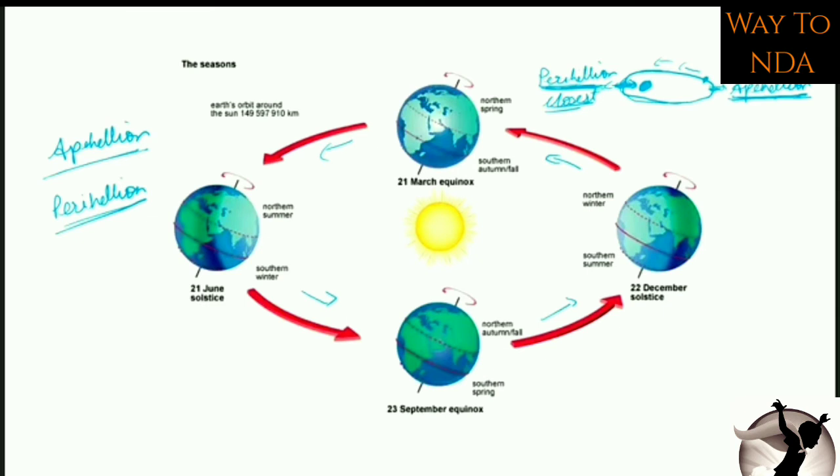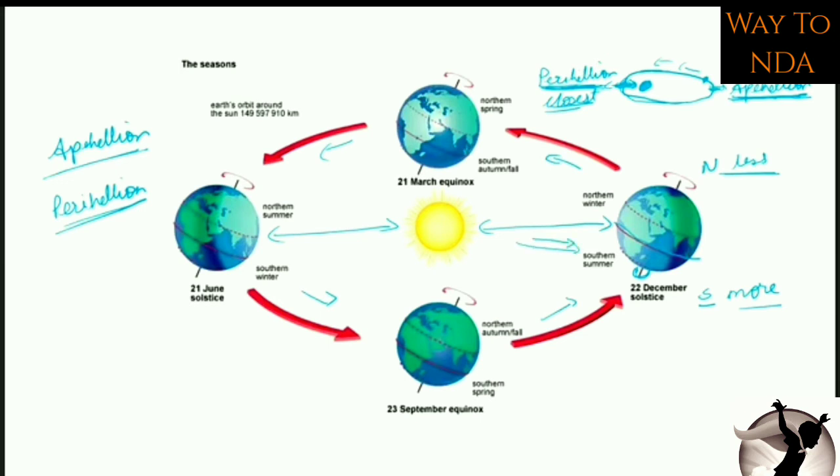Okay. So now if you see that when earth, अब earth यहाँ पर ये position जो है, this position of earth, if you see now the north pole, it is receiving less sunlight. Why? Because you can see this is the equator and this is the north pole and this is the south pole. Now south pole is receiving more sunlight. Why? Because the southern hemisphere is receiving more sunlight. So the southern hemisphere, this pole here, this will also receive more sunlight. इतना नहीं, लेकिन comparatively to north, it will receive more. When comparing to north, it will receive more.